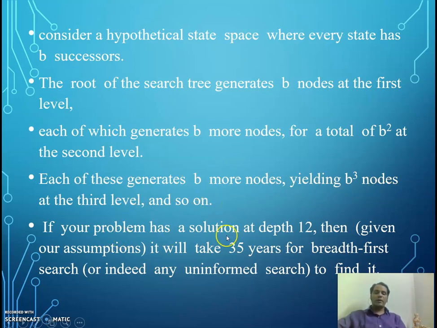So if your problem has a solution at depth 12, you are getting up to B to the power of 12. Given our assumption, it will take 35 years for breadth first search, or uninformed search, to find the solution at depth 12. This is the problem with breadth first search.